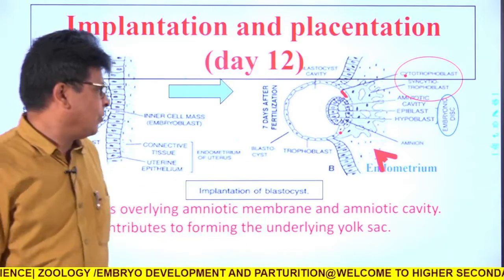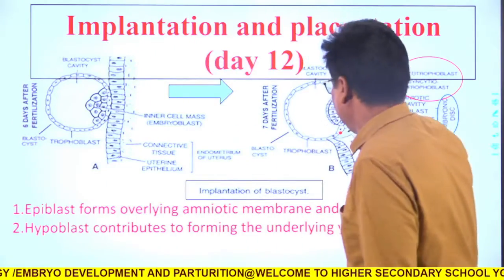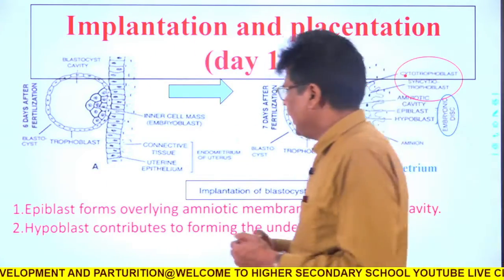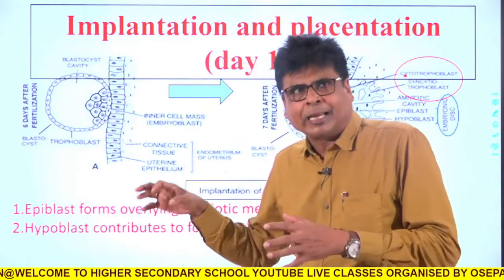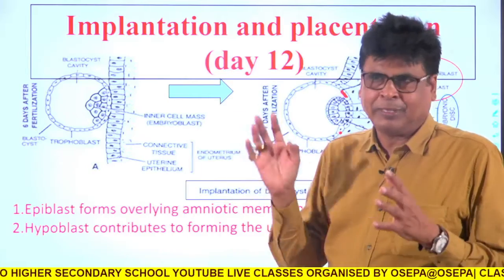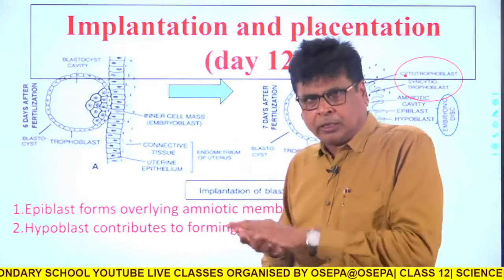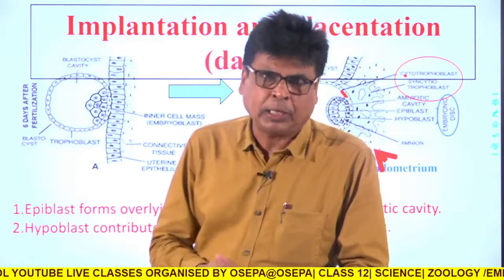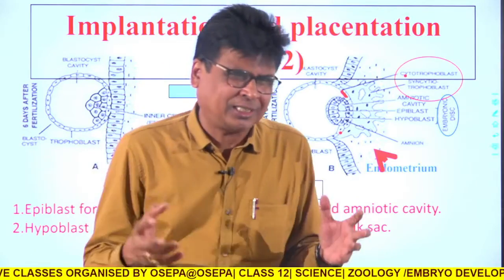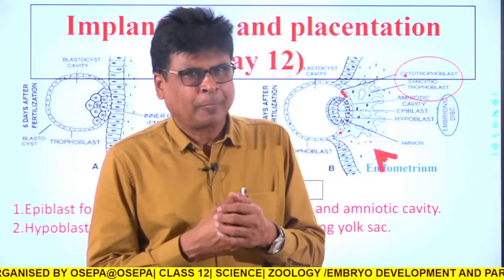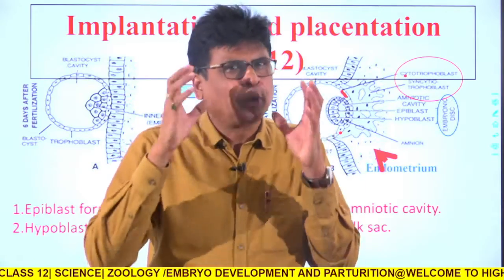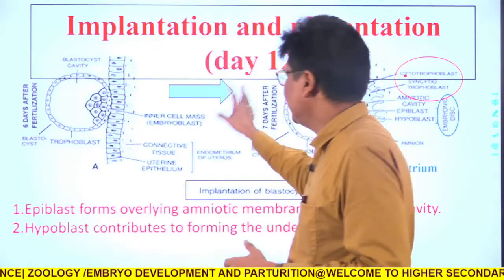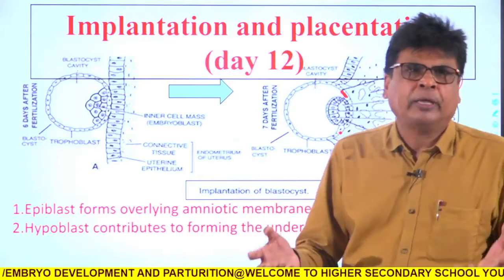So this is all about implantation. That means on the 8th day it is completely implanted in the uterine wall of the mother. The uterus takes all the charge to nourish, to develop, and finally give a proper shape to that zygote which will become a future baby.